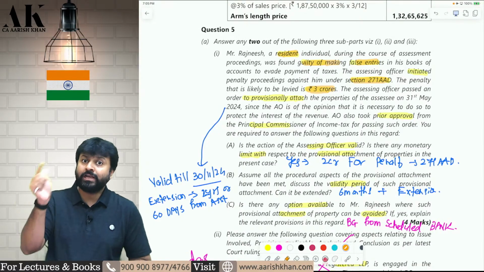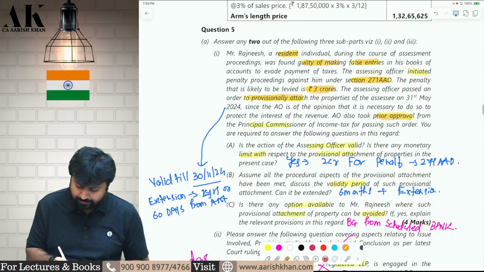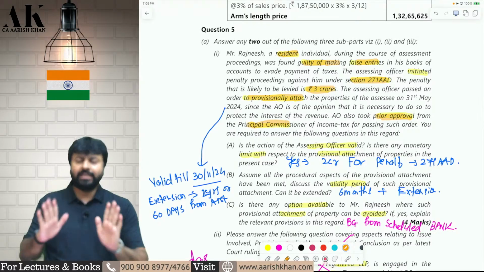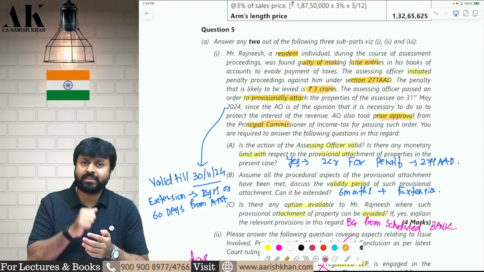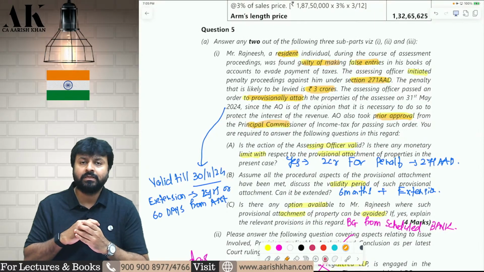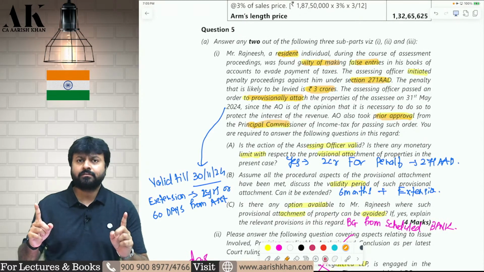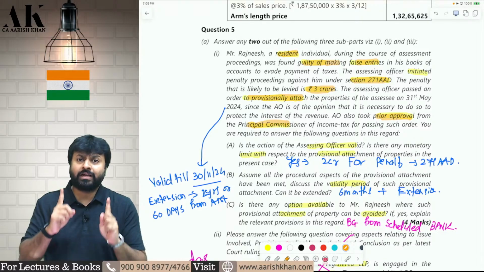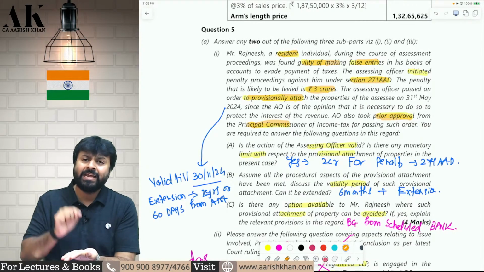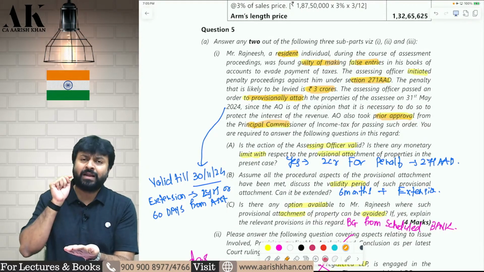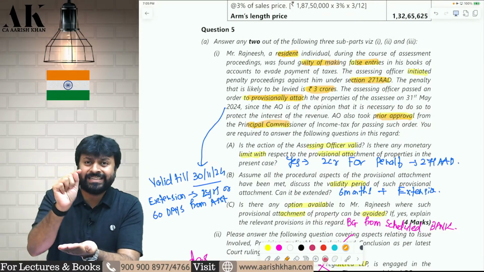Now to recover this penalty, the AO is trying to provisionally attach your property. Can he do so? He has taken the prior approval of the commissioner also. That's what the question is. Can he provisionally attach property to recover the penalty of 3 crore rupees under section 271AAD? The answer is yes. Generally, the AO cannot attach your property for penalty proceedings. The AO can attach property only for assessment proceedings, not for penalty proceedings. But there is only one exception, that is 271AAD. That is the only penalty where the AO can impose provisional attachment. That too, if the amount of penalty exceeds 2 crore rupees.